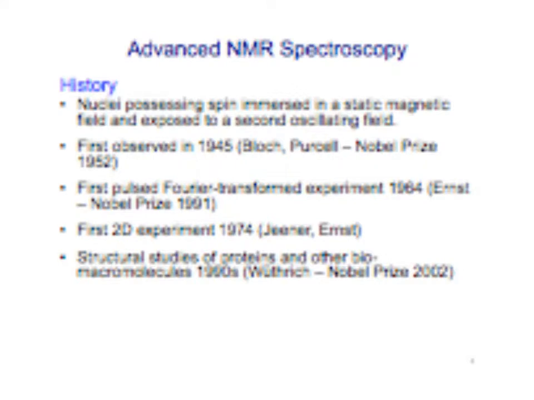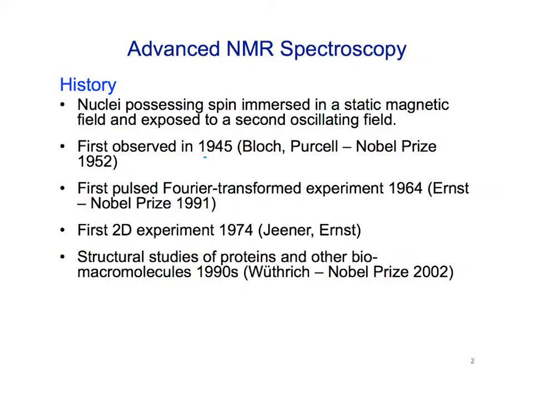Okay, so just a little bit of history. NMR was first used, or the first spectrum was observed, in 1945. Okay, so it's been a while, and several people, in fact, won the Nobel Prize for observing the first NMR spectrum. So it was a big deal.